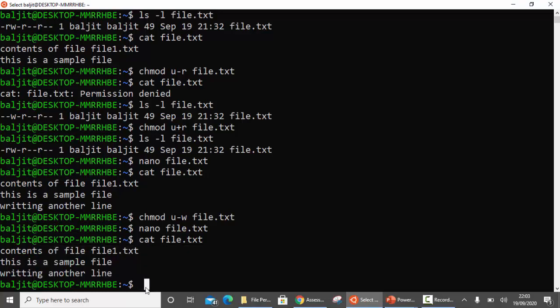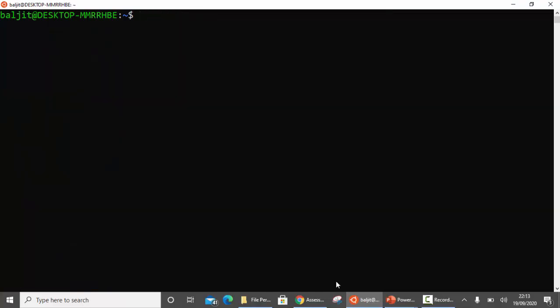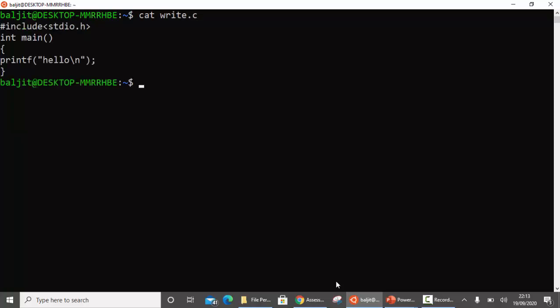Now let us understand the execute permission. Execute permission is valid only for those files which are actually executable. For example, if you have a C program, like in my case I have a program write.c, which is a very simple program which only prints hello. Now write.c is a regular file, but once we compile it, let us suppose I compile it, keeping the output file name as write for the program write.c.